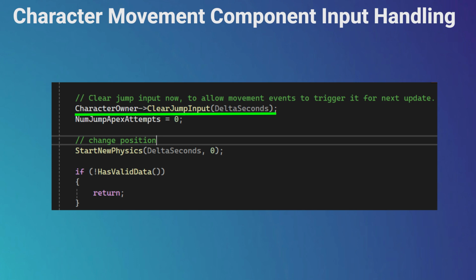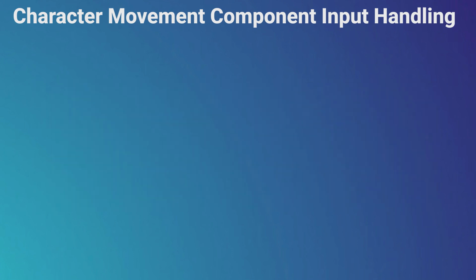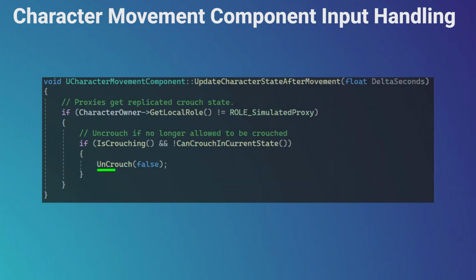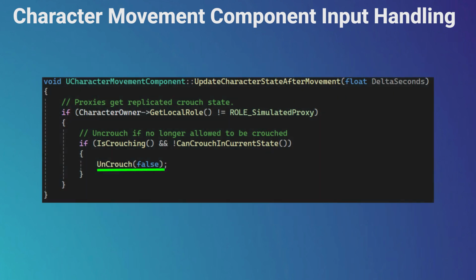Code that decides whether the character should crouch or not during this frame is located in the update character state before movement and update character state after movement methods. The first one decides if the character should crouch this frame or stop crouching, and it is done by asking a character class about it. The second method checks if we can continue crouching and if not, cancels it.